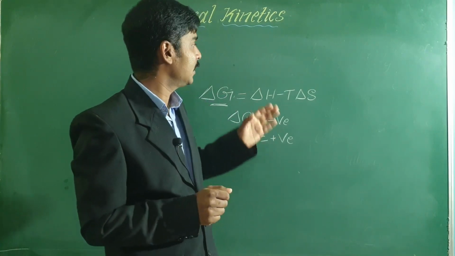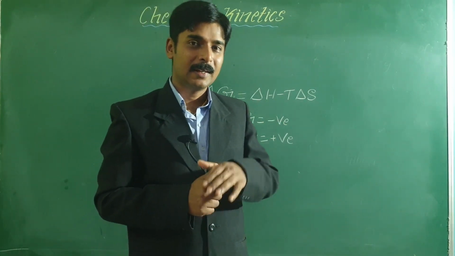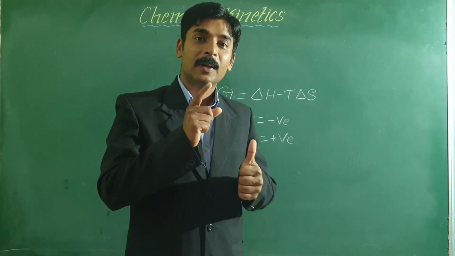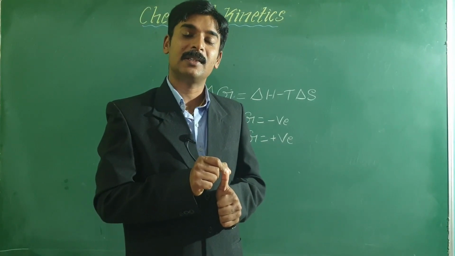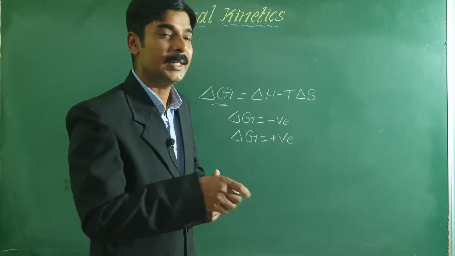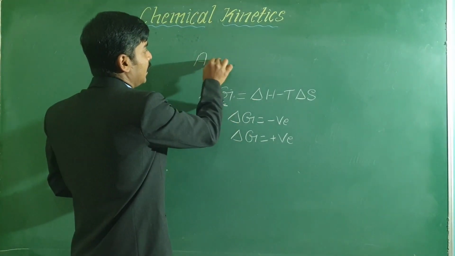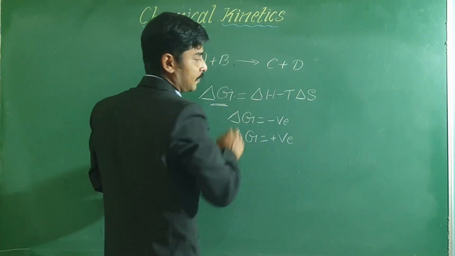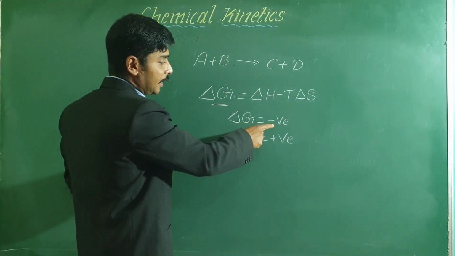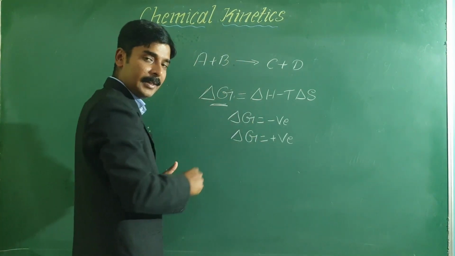Next, once the reaction takes place, the next question is in what direction it will take place, whether the reaction is reversible or unidirectional. For example, A plus B gives some product C plus D. If delta G is negative for this reaction, then this reaction will take place.